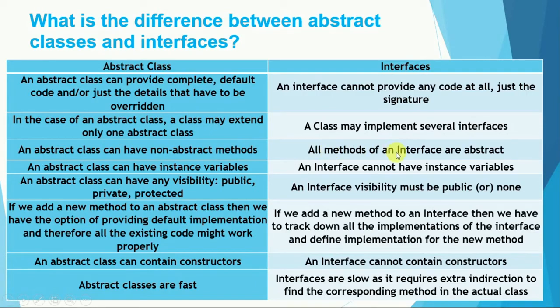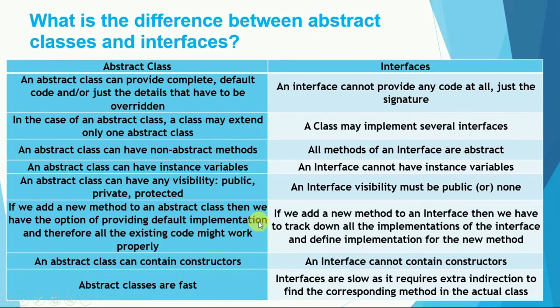Okay, all methods of an interface are abstract. So inside an interface all methods are abstract. Okay, so we can't use a non-abstract method inside the interface. An abstract class can have instance variables, but an interface cannot have instance variables. Okay, so an abstract class can have public, private, or protected visibility, but we already discussed that an interface's visibility must be public or none.